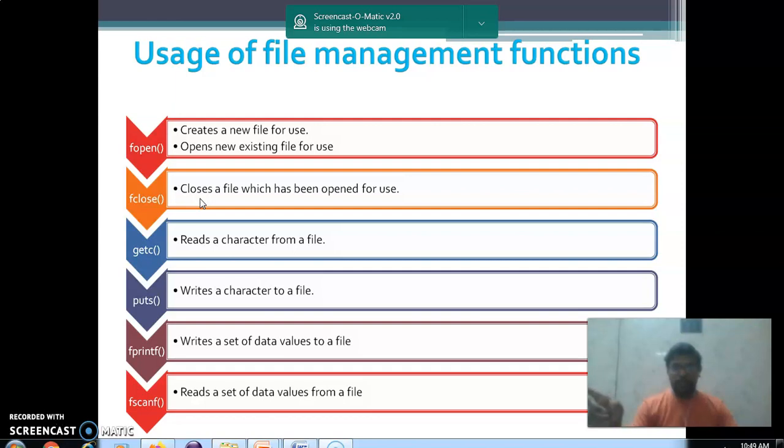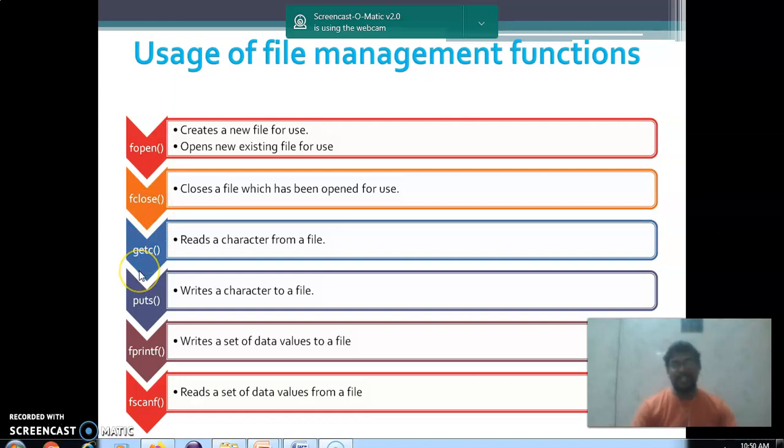Whichever file is open, that file alone can be closed by this function. If you have opened more than one file, for example three files, then at the end of the program I need to close all three files. So we can use the fcloseall function.